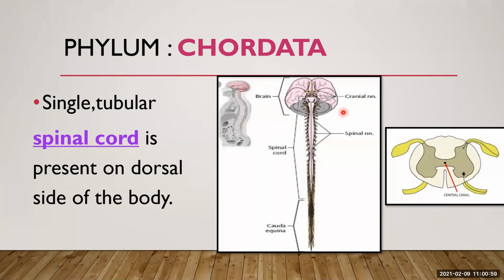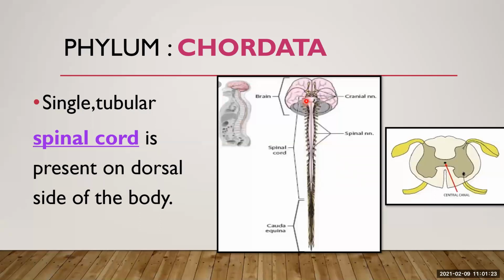Now, what is a spinal cord? The spinal cord is a long, thin, tubular structure made up of nervous tissue, which extends from the medulla oblongata in the brain stem to the lumbar region of the vertebral column.